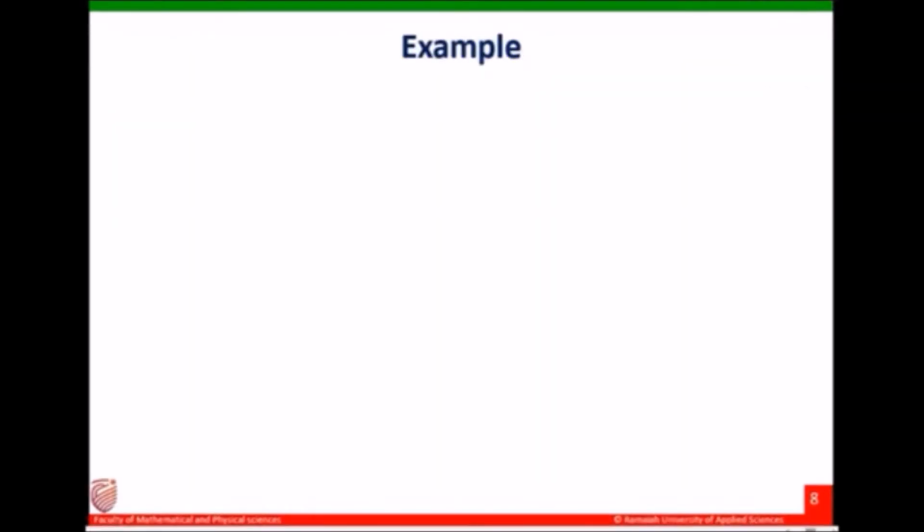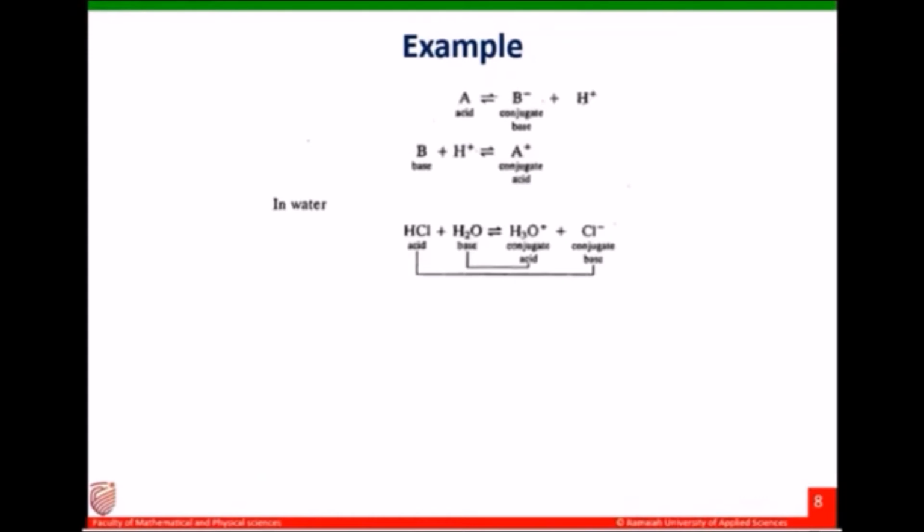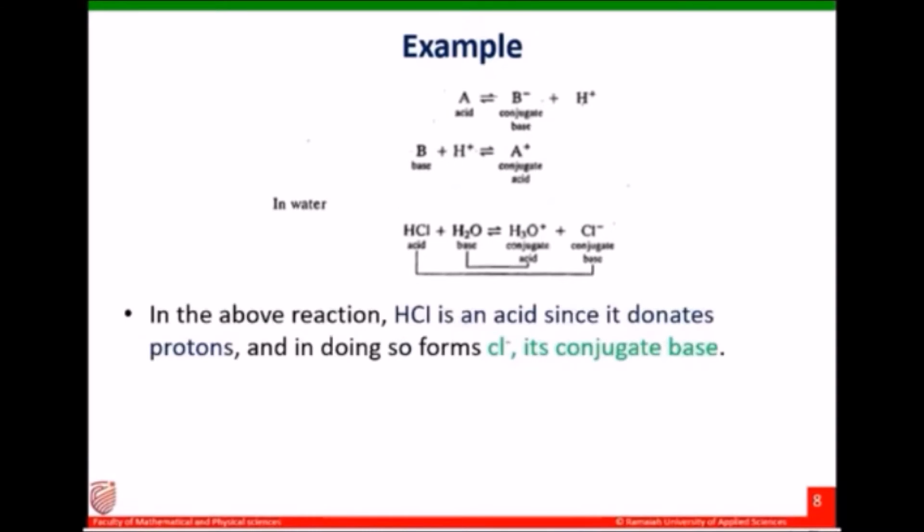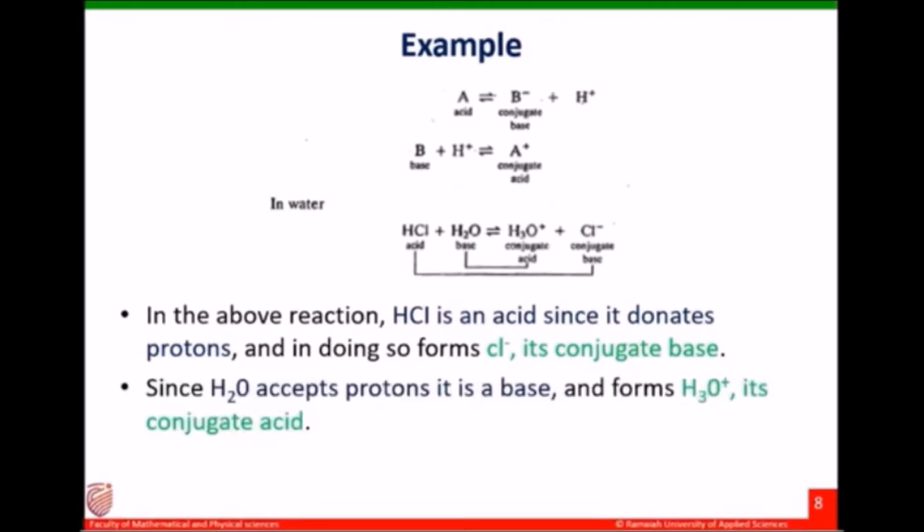HCl reacts with water, forms hydronium ion and chloride ion. In the above reaction, hydrochloric acid is an acid since it donates protons, and in doing so, it forms Cl-, which is its conjugate base. Since water accepts proton, then it is a base and forms hydronium ion, its conjugate acid.